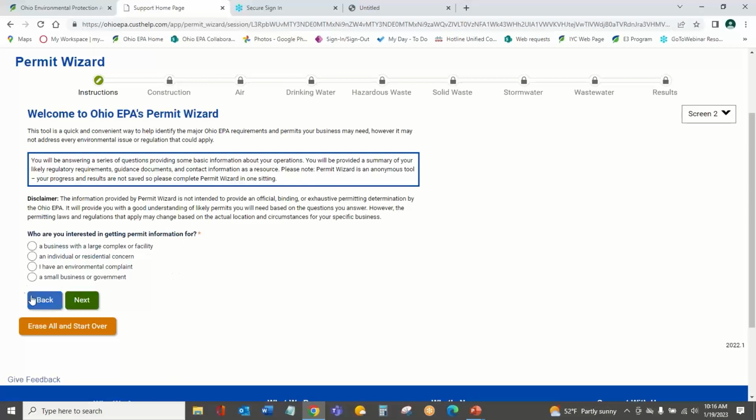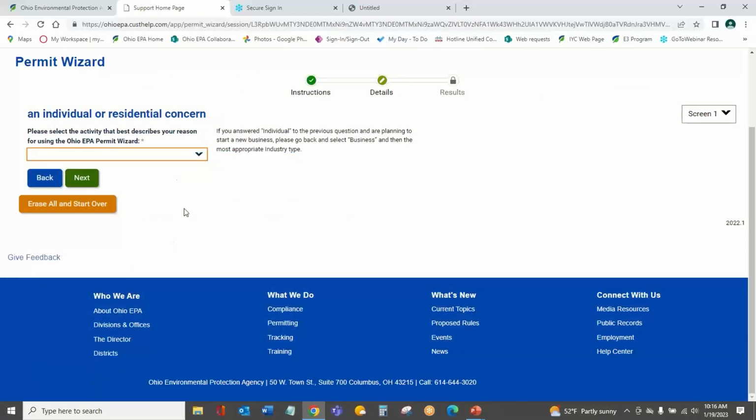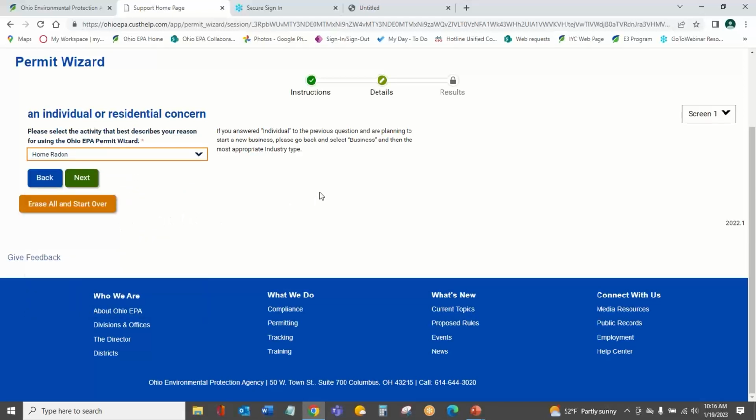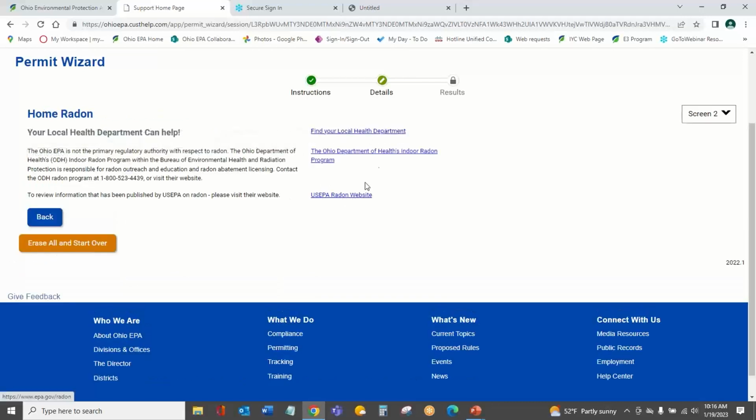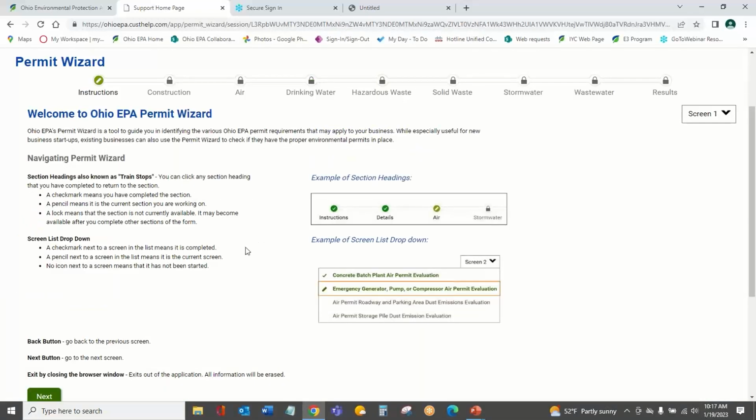As I mentioned before, we have this new customer diversion aspect here. This makes sure that you're in the right place. If you are just an individual with a residential concern and you click on this, you can provide your county, press next, and it'll give you some options about, like, I'm concerned about home radon. And if you press next, that ultimately provides you with your local health department's contact and information, because that's who is responsible for things like local complaints or local inquiries.